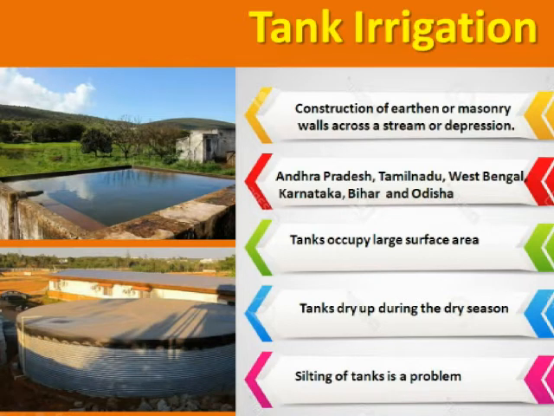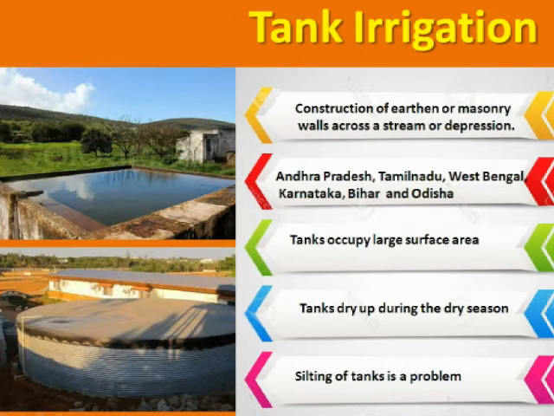The ground below the tank should be rocky to prevent the percolation of water. Tanks are of varying sizes, but most of the tanks are small. Tank irrigation is popular in the peninsular plateau like Andhra Pradesh, Tamil Nadu, but apart from that, even West Bengal, Karnataka, Bihar and Odisha also use tank irrigation.